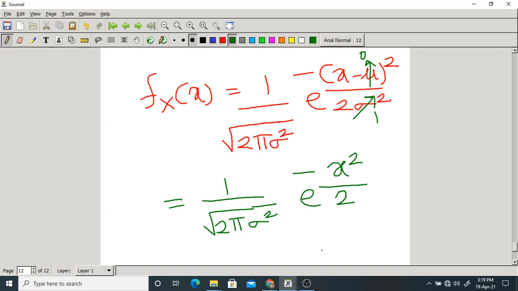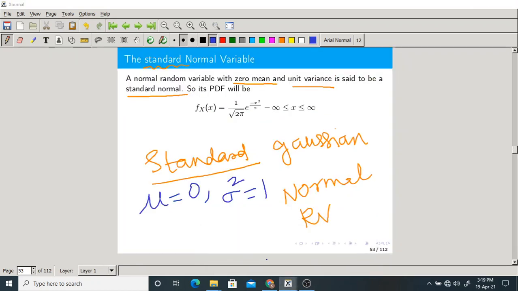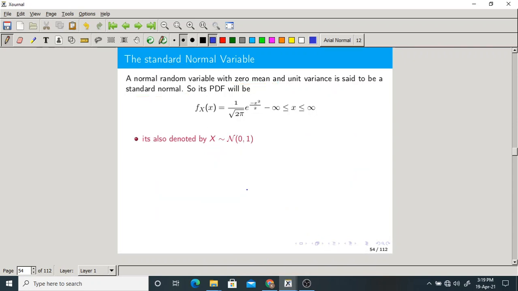Isn't it? Now this is the PDF of what form? Standard Gaussian random variable. This is the PDF of a standard normal or standard Gaussian random variable. Please make a note of this. This is very, very important. The term standard means the mean should be equal to 0 and the variance should be equal to unity or 1. So obviously the notation is where mu is 0 and variance equal to 1.